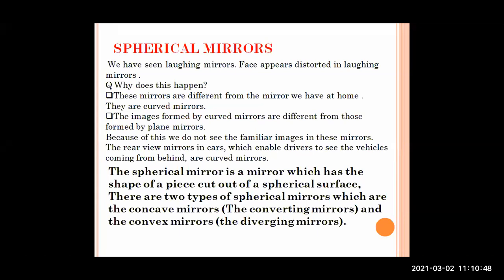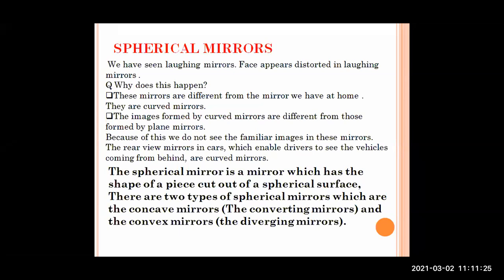These mirrors are different from the mirrors we have at home, because we don't have curved mirrors at our home. We have plain mirrors. They are curved mirrors. The images formed by the curved mirrors are different from those formed by plain mirrors. Because of this, we do not see the familiar images in these mirrors. The rear view mirror in cars, which enables the drivers to see the vehicles coming from behind, is a curved mirror. The spherical mirror is a mirror which has the shape of a piece cut out of a spherical surface.